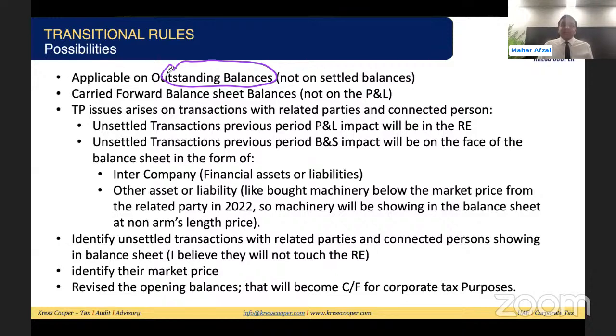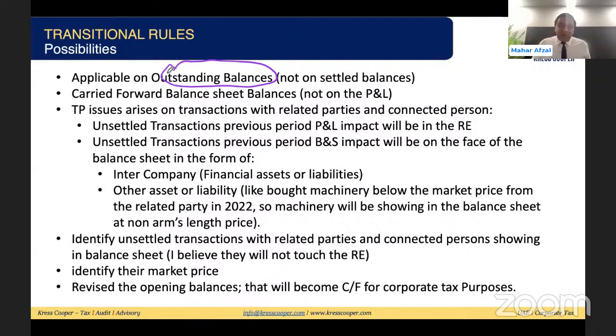Unsettled transactions' previous period balance sheet impact will be on the face of the balance sheet, in the form of intercompany, financial asset, financial liability, or any asset or liability as well. Like I already gave you an example, one party bought machinery below the market price from a related party in 2022. So the machinery will be shown in the balance sheet at a non-arm's length price because it was bought below the market value. Intercompany can be an asset or a liability, and retained earning will be there, carrying the previous period impact.